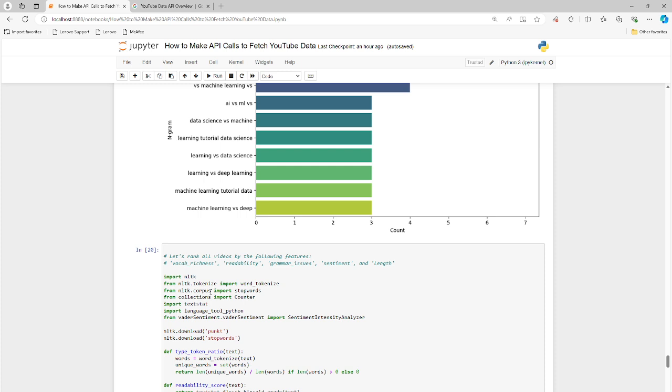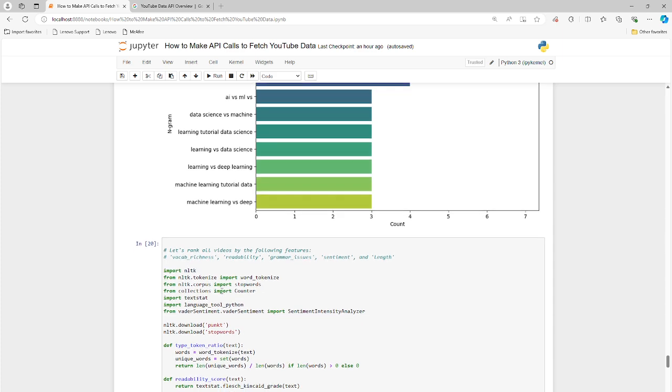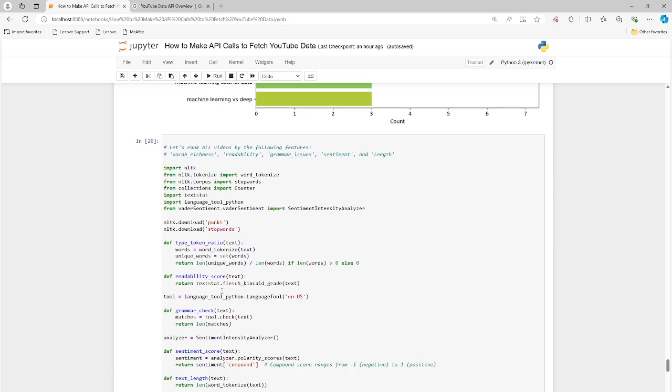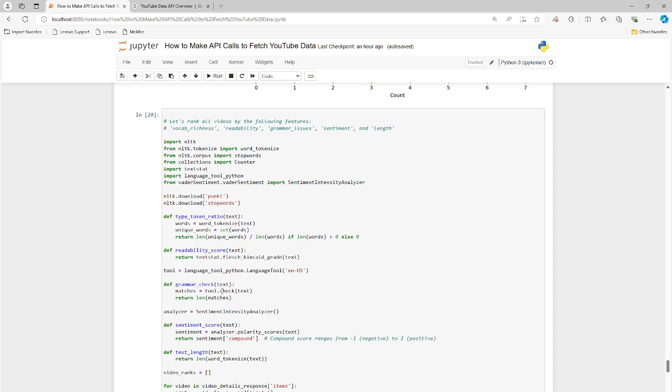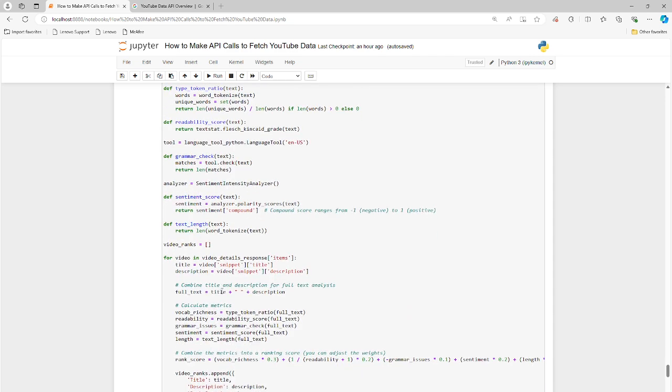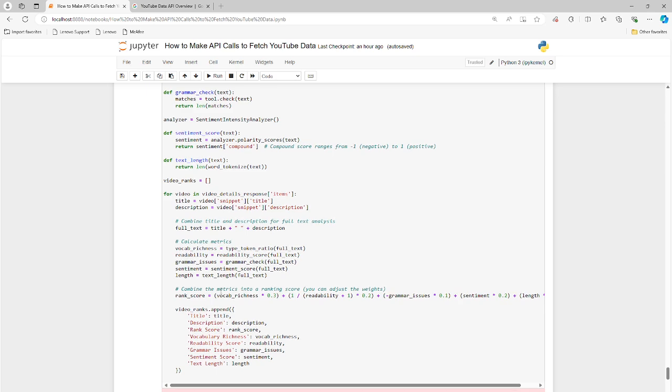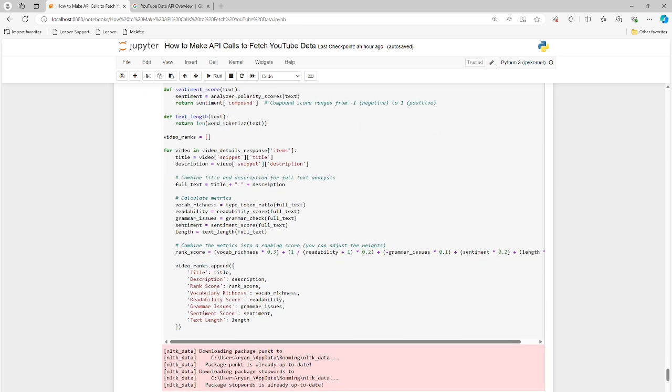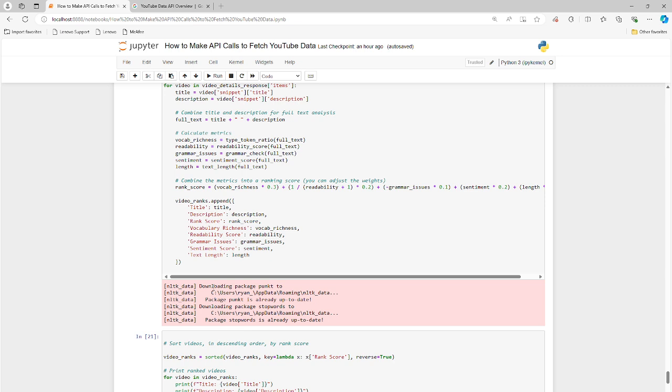And we're going to look at sentiment and then the overall length of the title or the description of the video itself. So that's what this is doing. Okay, so let's scroll down here a little bit and get these rankings. I think the ranking is very interesting because we can use natural language processing to understand how well is the title written, right? How well is the description created?